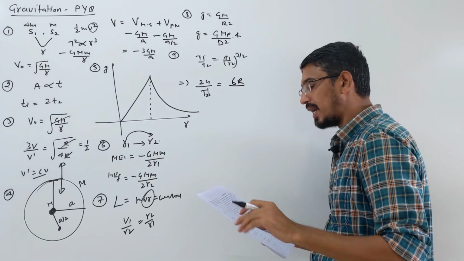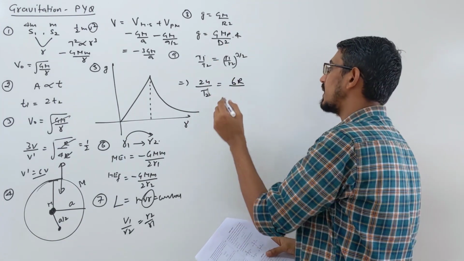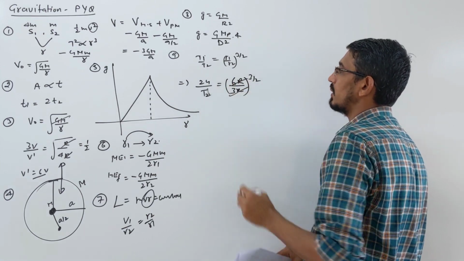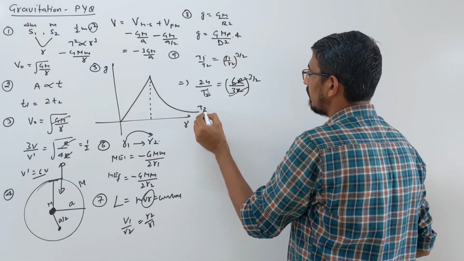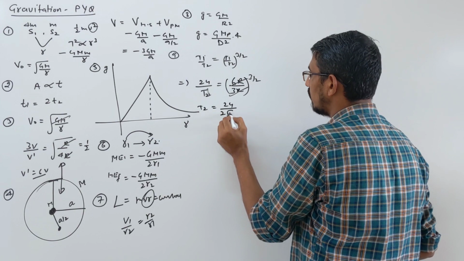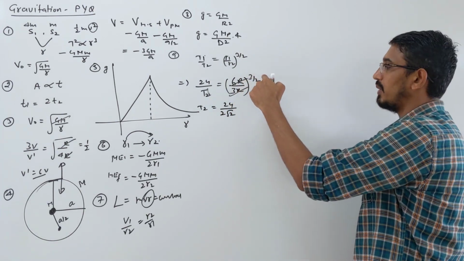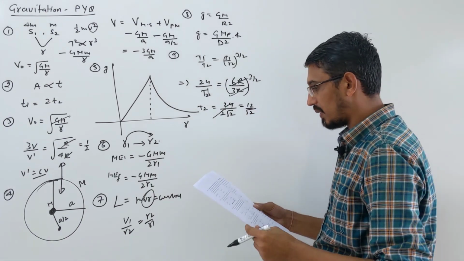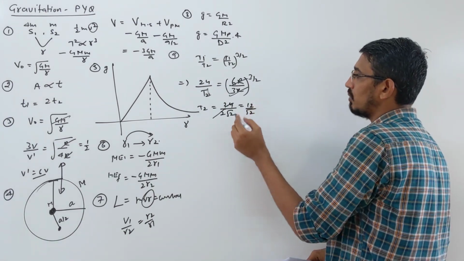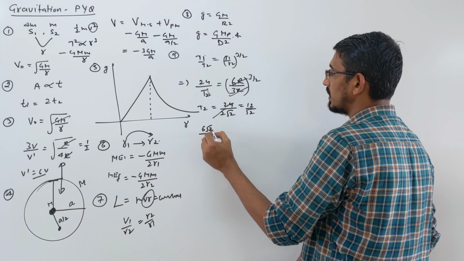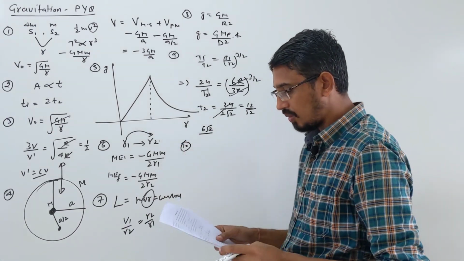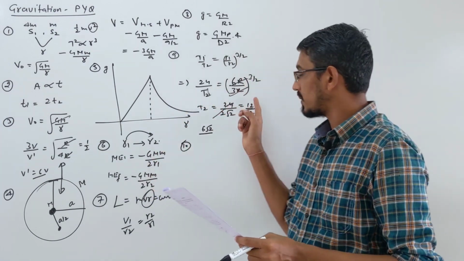And the second satellite's height is given as 2r. So from the center of earth it becomes 3r, and power 3 by 2. This goes 2 times, right. So T2 will be simply equal to 24 by 2 root 2. Here 2 power 3 by 2 means 2 root 2, that becomes 12 by root 2. The options are given in terms of 6, so you can multiply by root 2 over root 2, so it becomes 6 root 2. That's your answer, so the first option is the correct answer here.